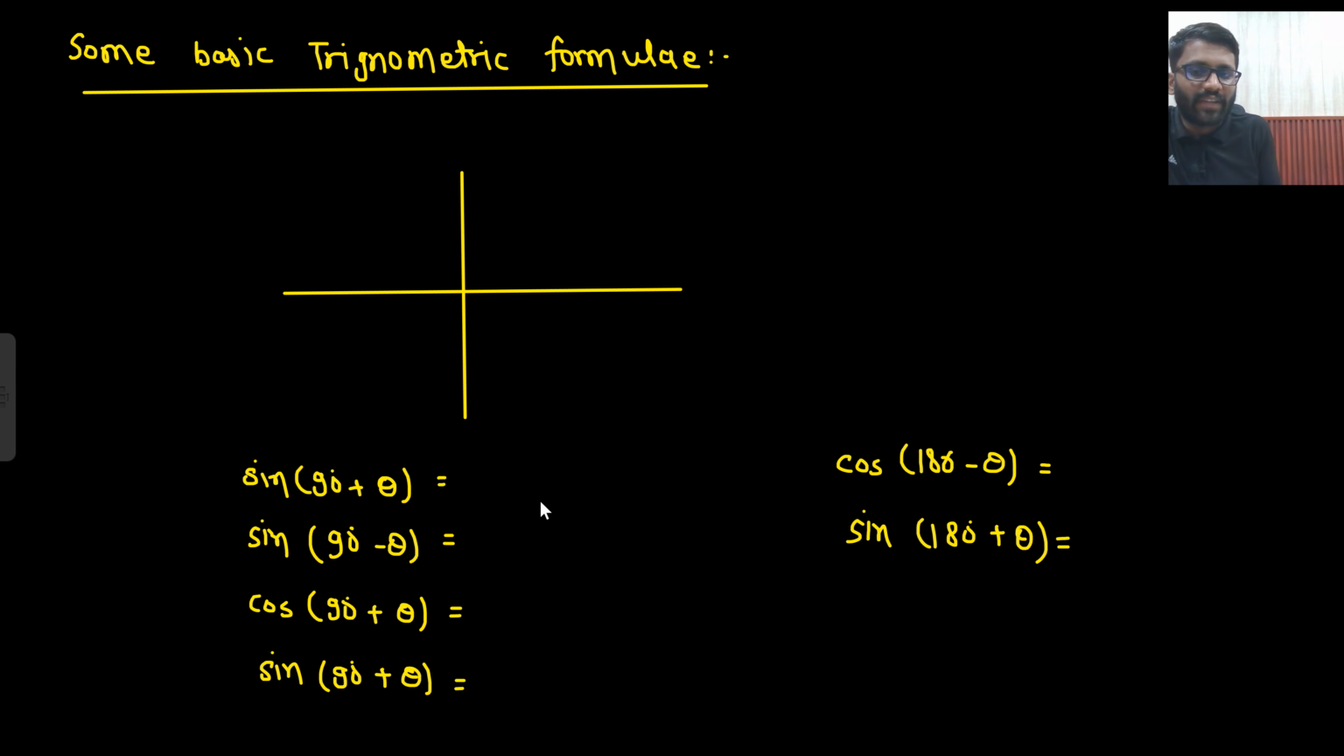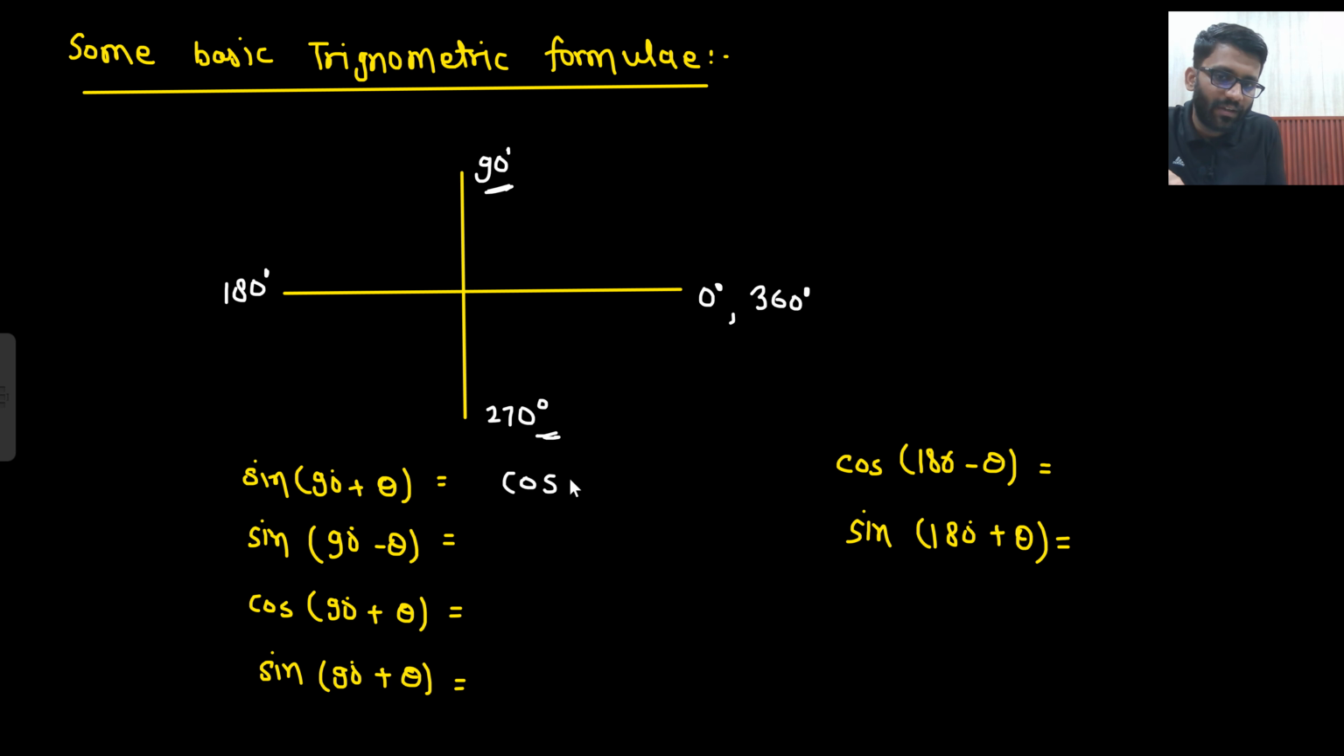So what will be your sine 90 plus theta? This angle is 0 degree, this is 90 degree, this is 180 degree, and this is 270 degree. This is again 360 degree. I hope you have studied it in your 11th class. This is the first lecture of 11th class. Whenever you see 90 and 270, these values will change. Sine will go to cos. So sine 90 plus theta will be cos theta.